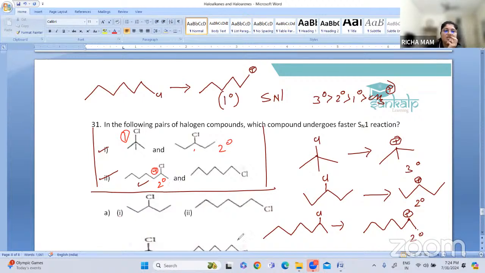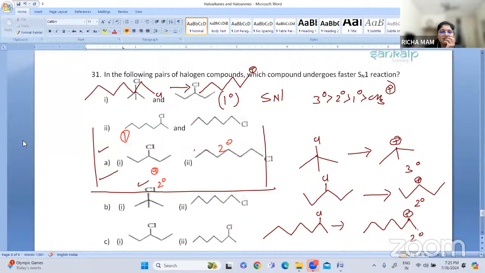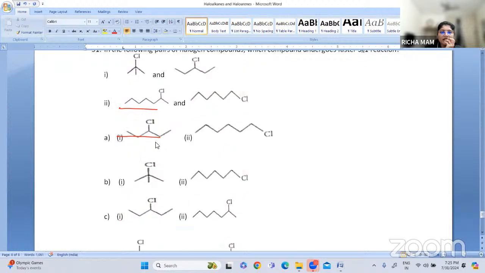So let us see the options now. Okay, so these are the options. Our option is the first one. In A, in the first one we have 1, and in the second one this one, so we have 1 and 2. So option A is no, B is no. This is the least stable, a primary carbocation formation. This is also no. Option C is also no. Then option D.